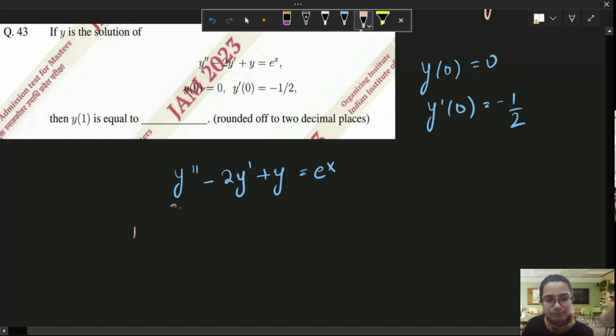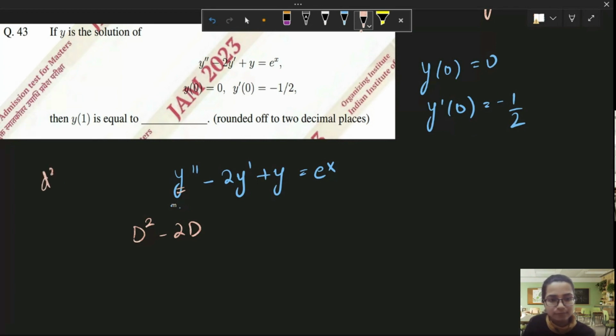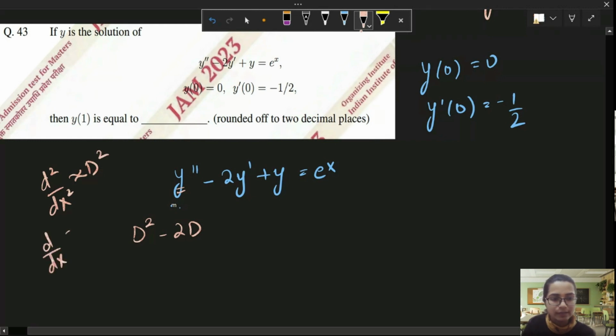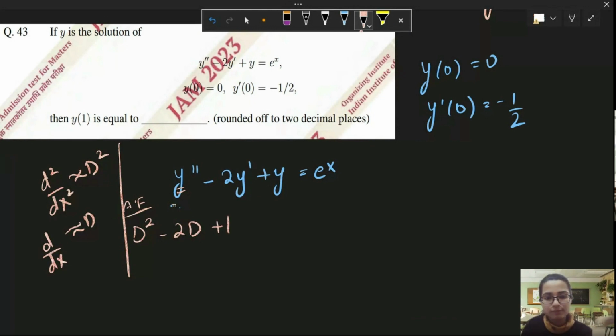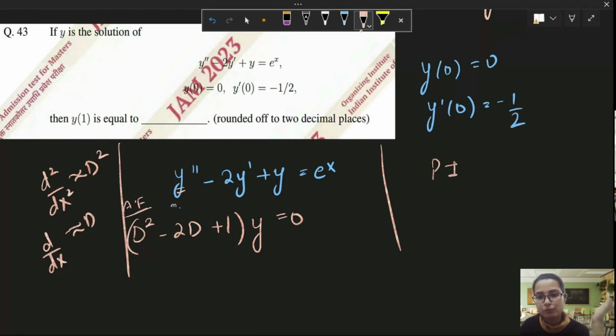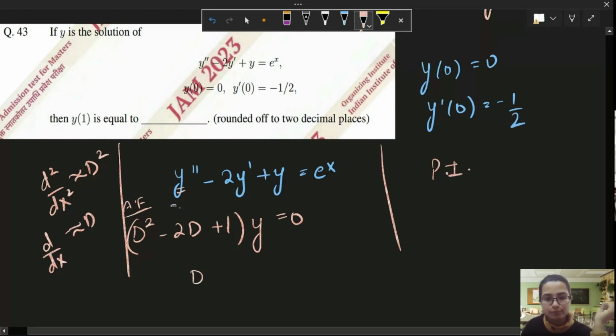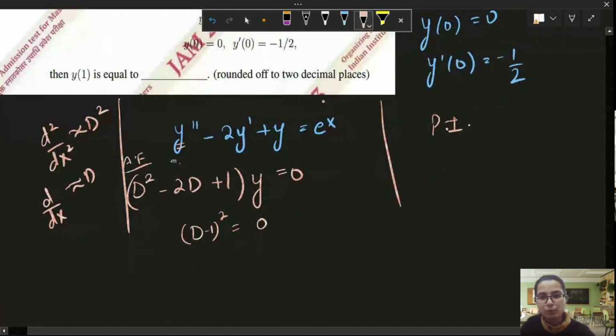So how do we solve for it? Y double dash will be replaced, taking the place of D square, and y dash will be acting as D. So the auxiliary equation will be D square minus 2D plus 1 into y is equal to 0. We'll look at the particular integral, but before that, let me find this basic solution. This is basically D minus 1 whole square is equal to 0, so I get two values for D, and both are the same: D equals 1 and D equals 1.